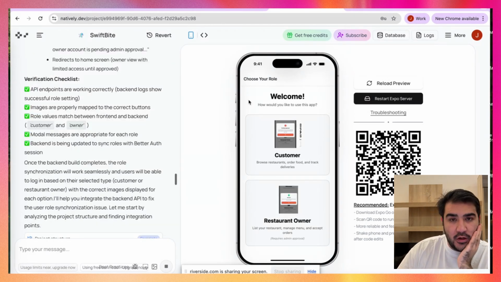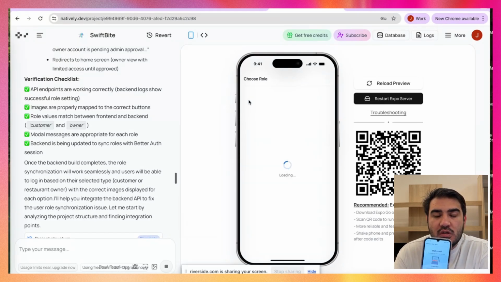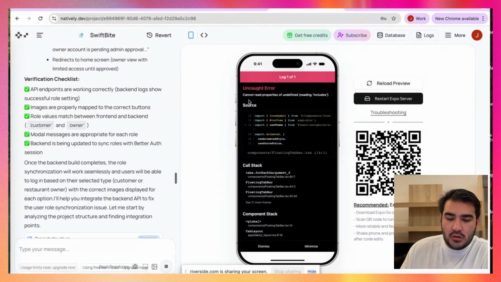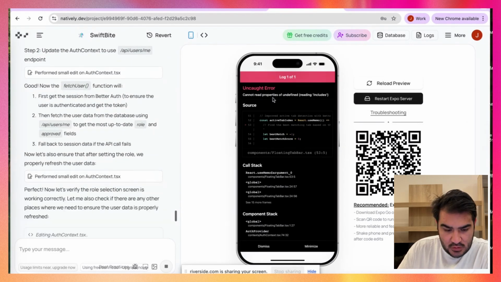Yeah. So I tried to log in with my phone. Actually, no, the authentication works. So you log in first, and then it gives you two options. So this is after the login, but I really want this to be in the login part. Let me try this actually. Let me give it some more issues. So I'm gonna give it a very different prompt. And we have now this error, which is okay.